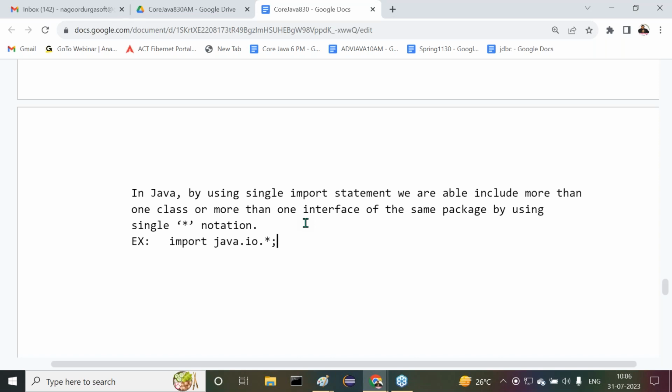Then tomorrow I want to discuss one very, very important difference. C and C++ are platform dependent programming languages, but Java is a platform independent programming language. We are going to understand this topic effectively.